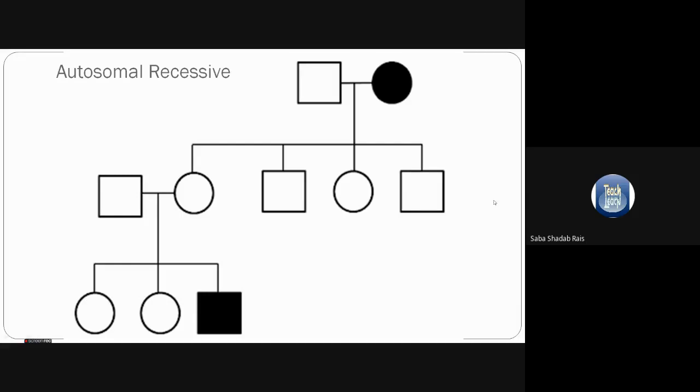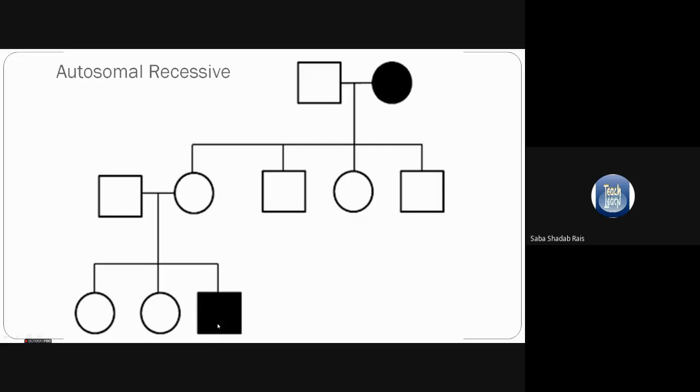So if the person has the homozygous recessive allele, only then is the person affected. In this case the mother is showing the disease in the family, the mother is affected, the father is unaffected. You will find that all their offspring are healthy, they don't have any disease.